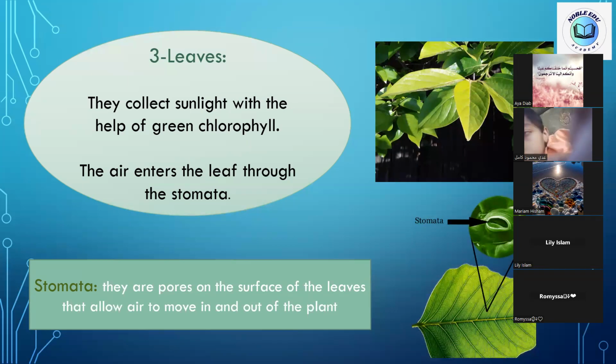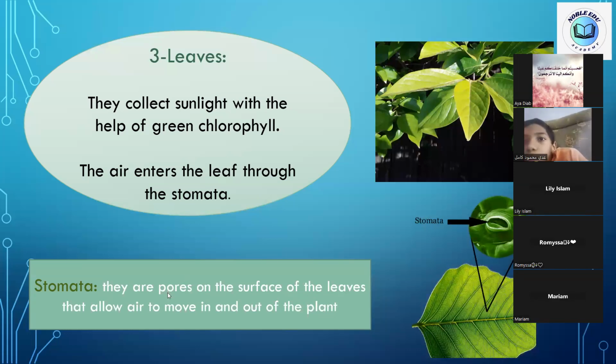So as soon as I see, kids, the words pores on the surface of the leaf, directly and automatically I will write stomata, because the stomata are the pores in the leaves. Anyone have any question? So now we know what the plant's needs are, what the structures of the plant are, and how these structures help the plant to get its needs.